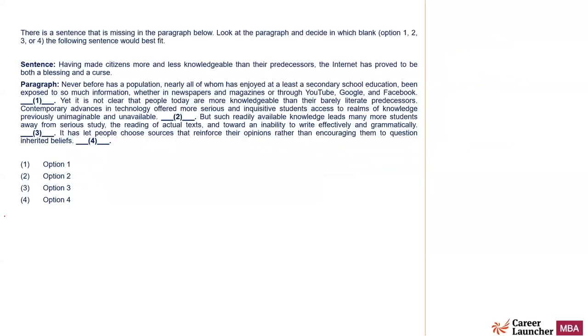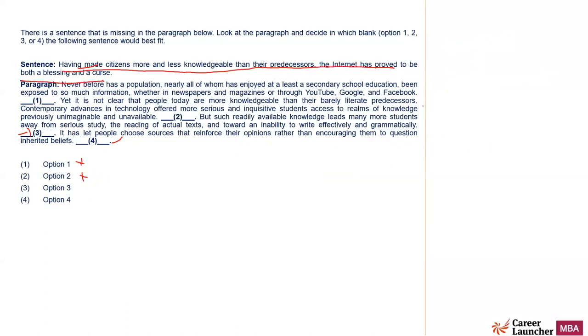Question number 23. This one was slightly easier. Having made citizens more and less knowledgeable than their predecessors, the internet has proved to be both a blessing and a curse. So if you read this passage in its entirety, there are two places where this can come. One is 3 and one is 4. Now 4 is the right answer, because it gives a better conclusion of everything.